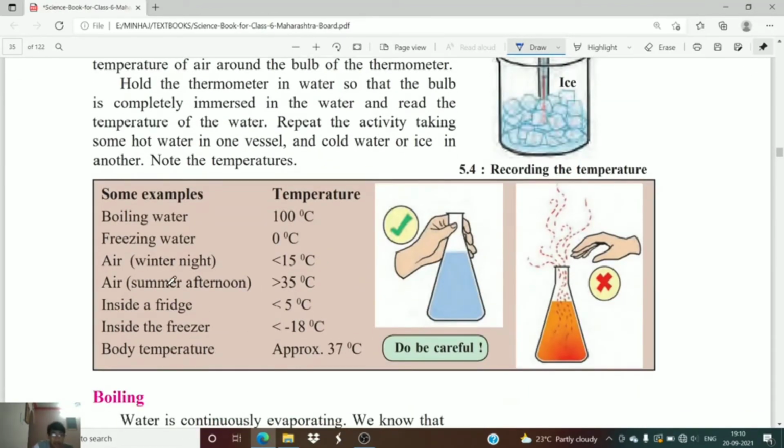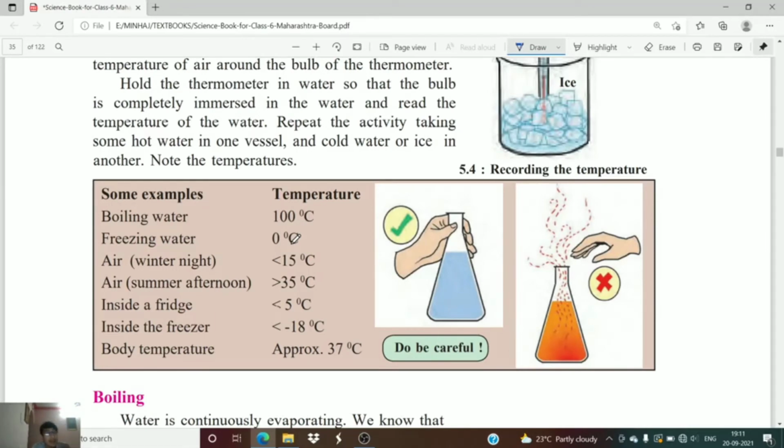Now, as you have seen how a thermometer can be used and what the purpose of a thermometer is, let us see some examples. Boiling water: what is the temperature of boiling water? It is 100 degrees Celsius. That means when the water attains this temperature, it will start to boil. Whereas the freezing point of water is 0 degrees Celsius. That means when the water attains this temperature, it will start to freeze.